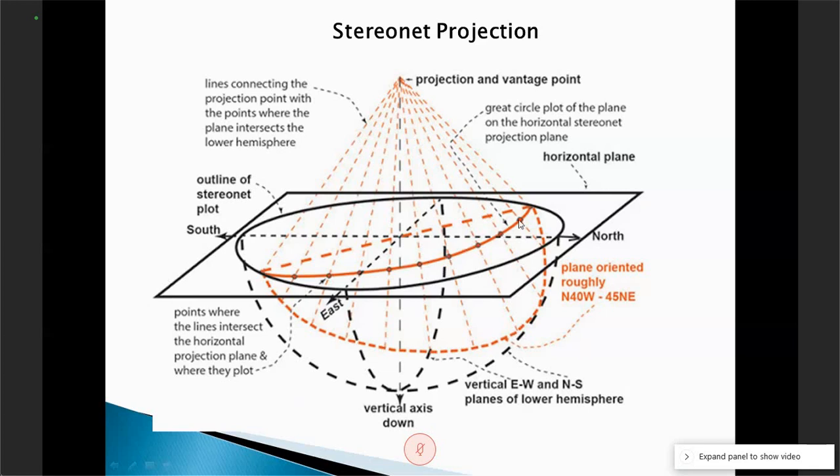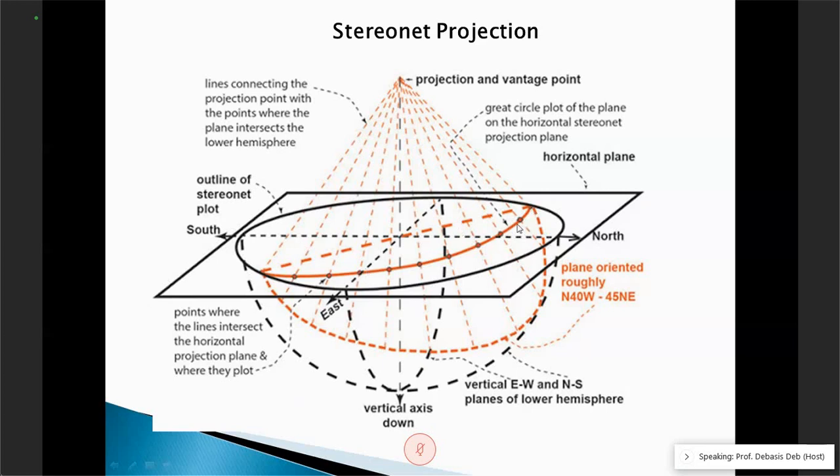You see this? And then on this horizontal plane, this becomes a circle and this becomes an arc. So this basically becomes the projection of this one onto the horizontal plane. You understand?